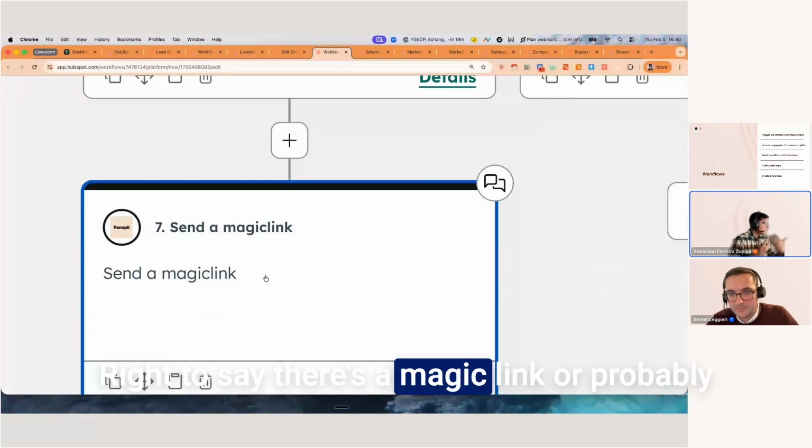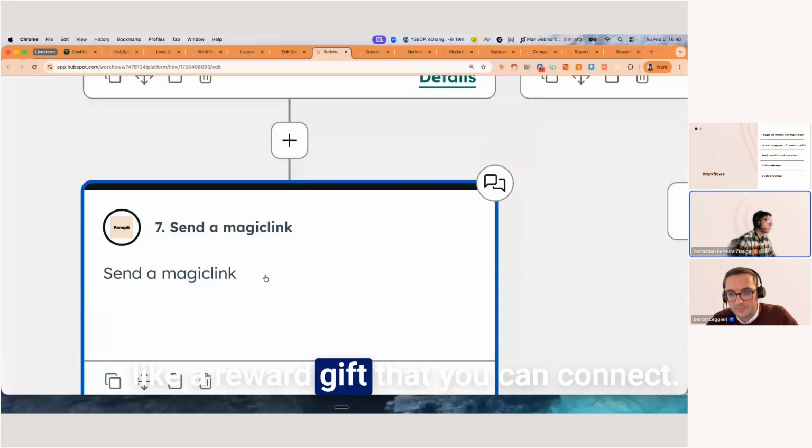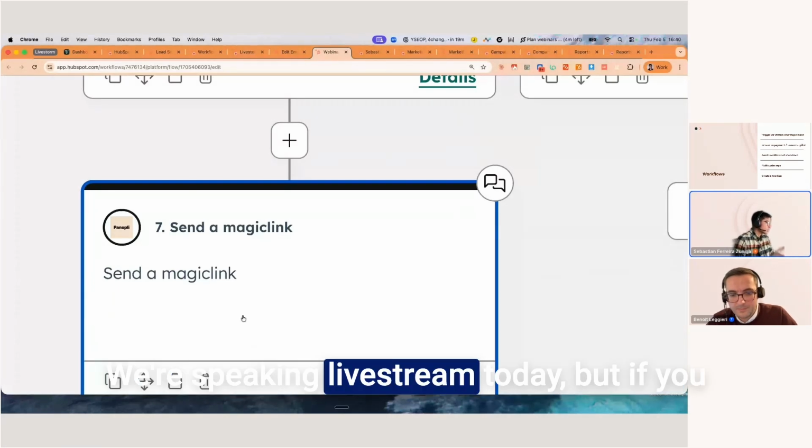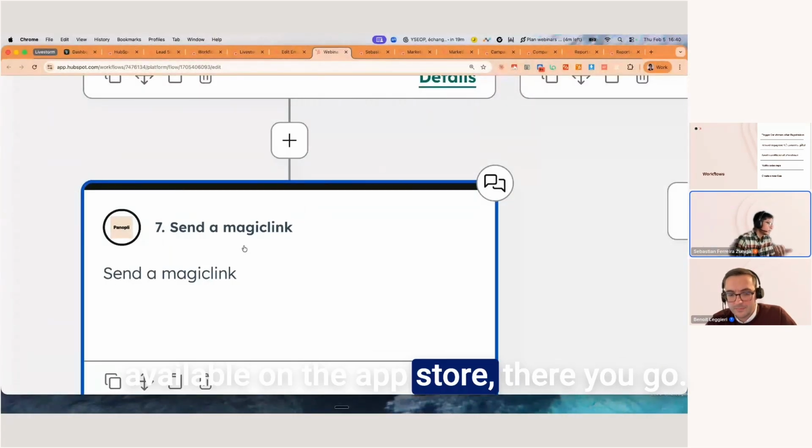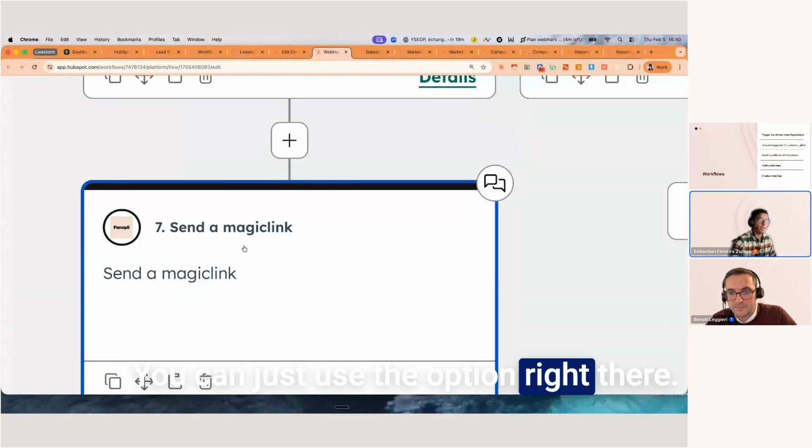To say there's a magic link or probably like a reward gift that you can connect. We're speaking Livestorm today, but if you connect that with other tech stack that is available on the App Store, there you go. You can just use the option right there.